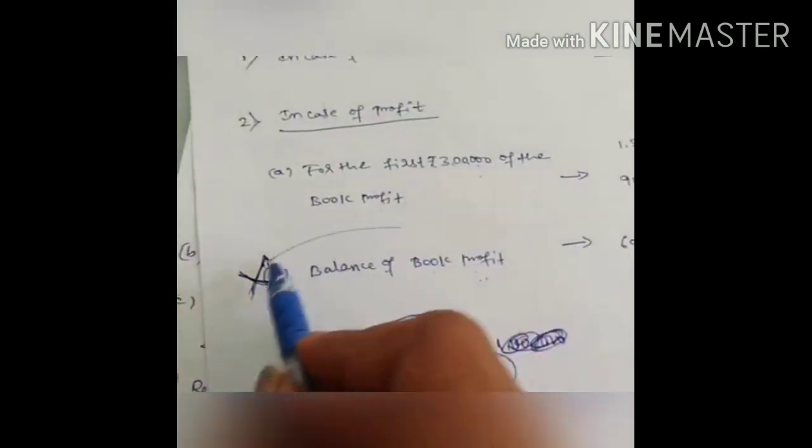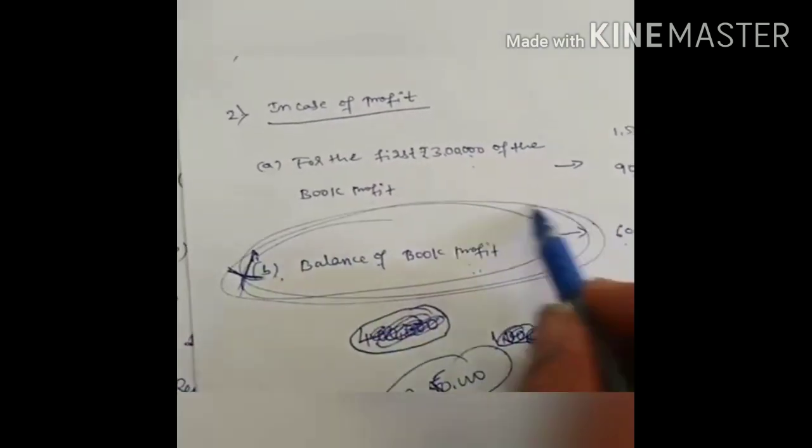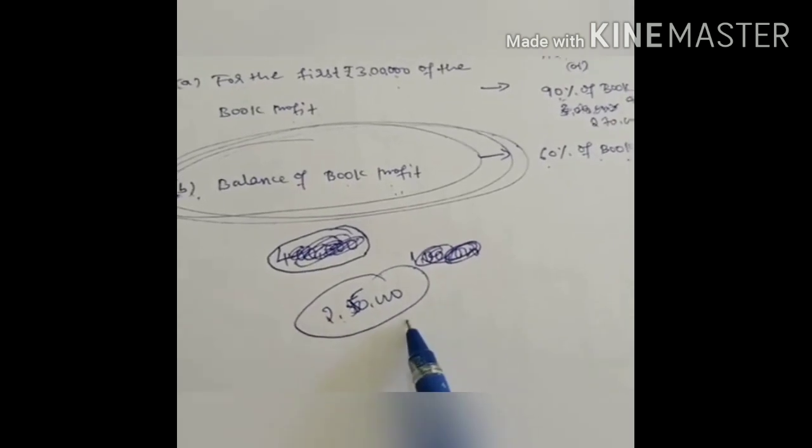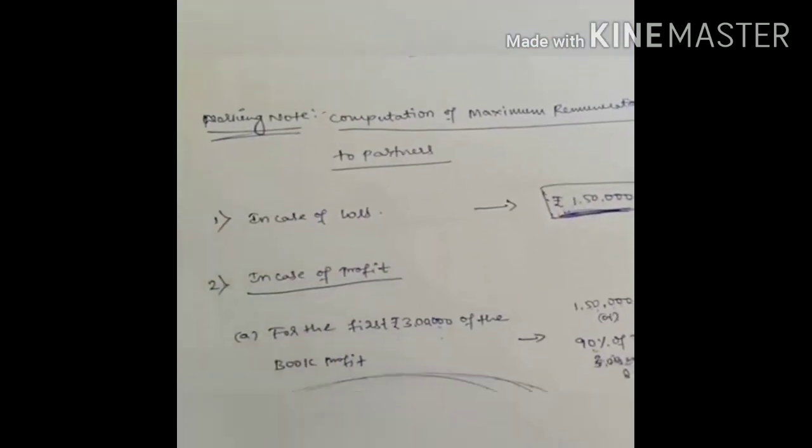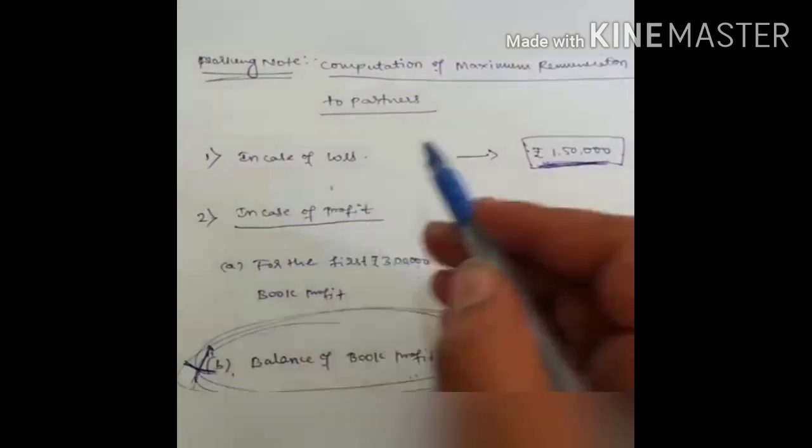Okay, so this one will not become applicable, because the balance exceeding 3 lakh is not there. Only my book profit is 2,50,000. This is how we calculate the maximum remuneration allowed. Once again I will repeat. In case of loss, 1,50,000.